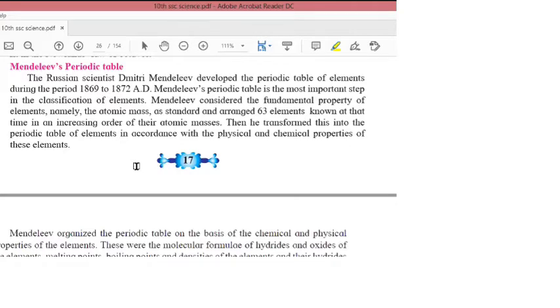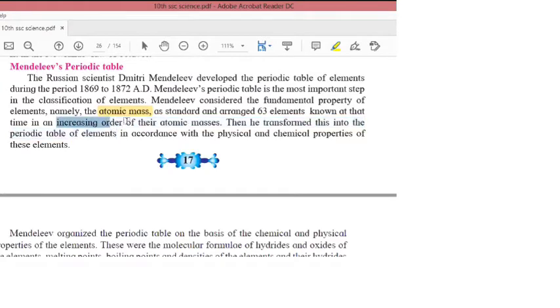Basic or main property. The meaning of the word fundamental is basic or main, of elements, namely the atomic mass, and he arranged the 63 elements known at that time in increasing order of atomic masses.